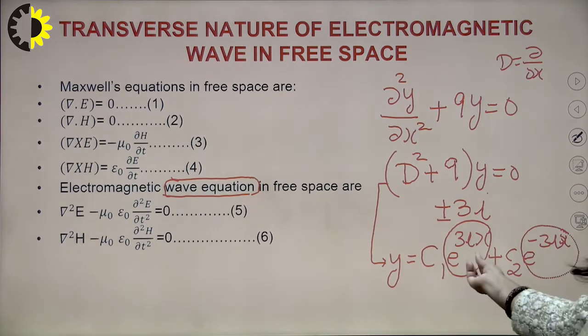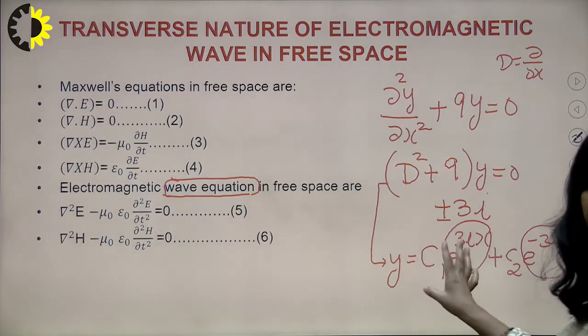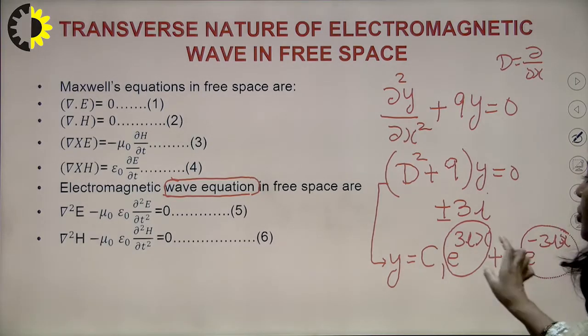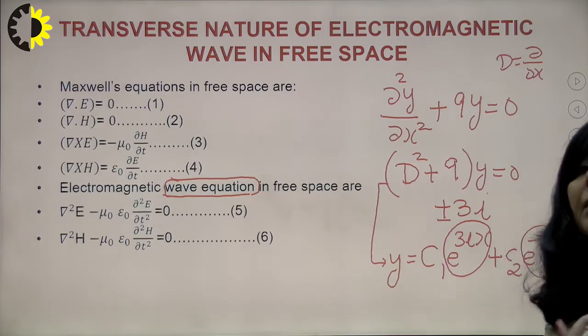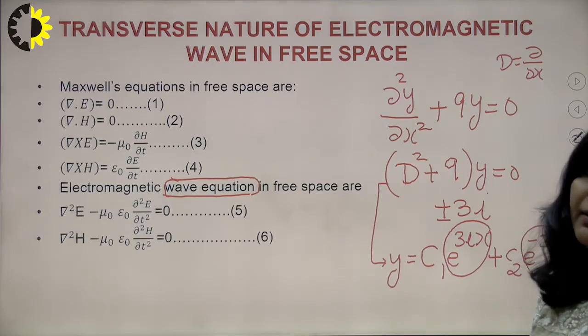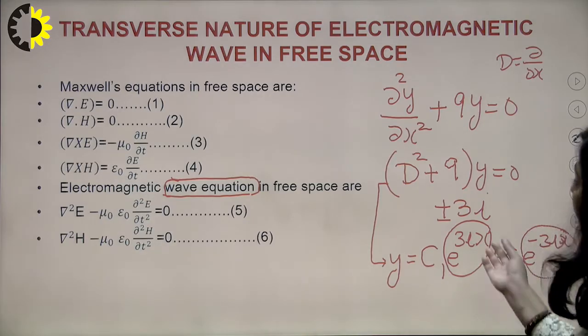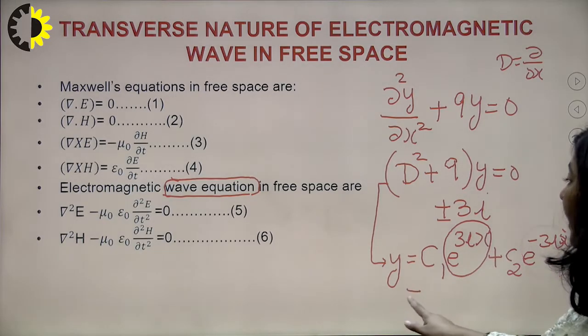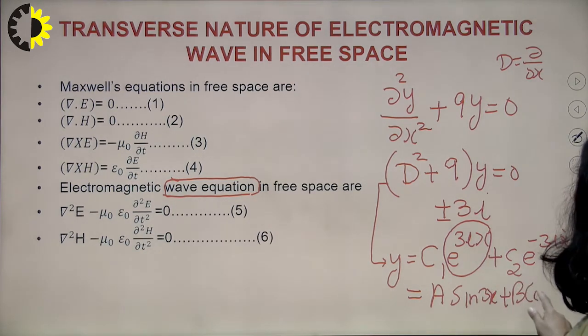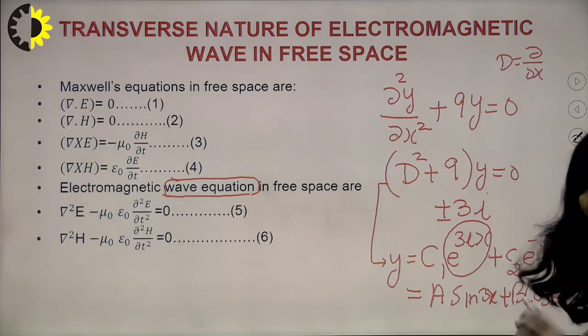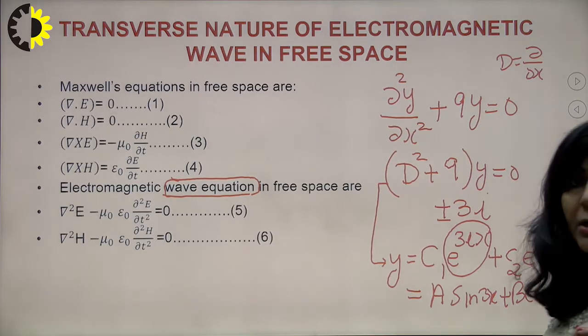Since c1 and c2 are constants, after solving these two you get terms containing cos 3x and sin 3x, and the solution will be A sin 3x plus B cos 3x, where A and B are constants in terms of c1 and c2.